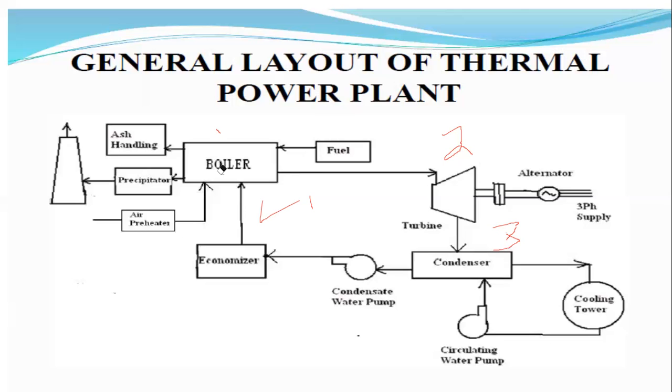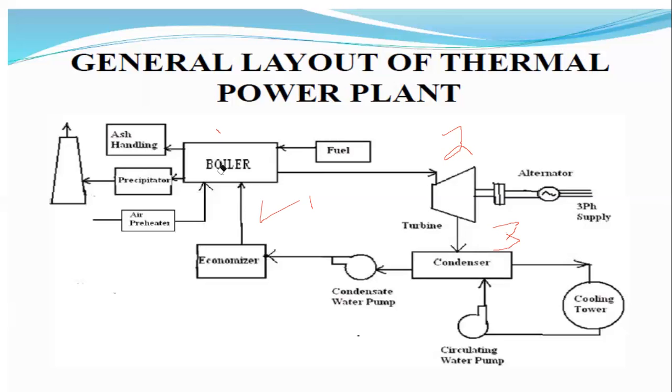Then the process of the economizer is to increase the temperature of the steam energy. These are the various parts that will be there in the layout of a thermal power plant, or the steam power plant.